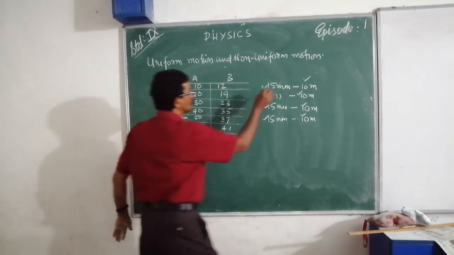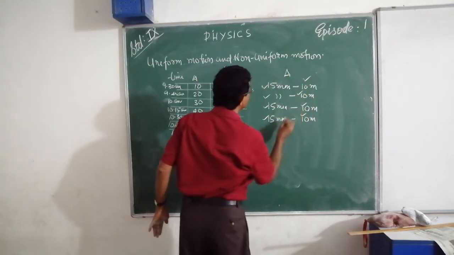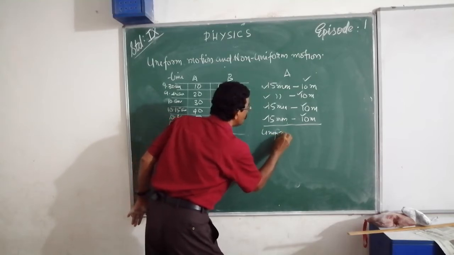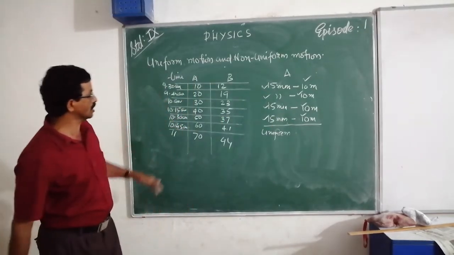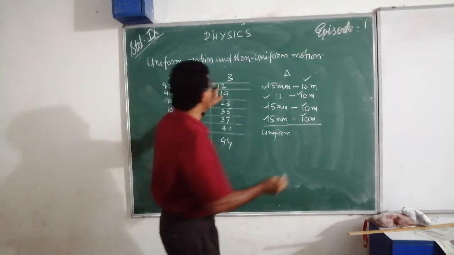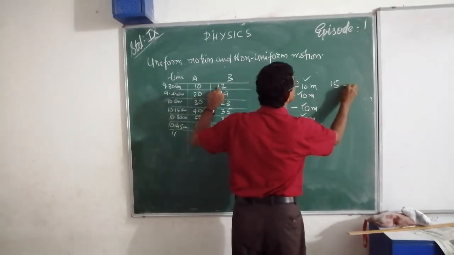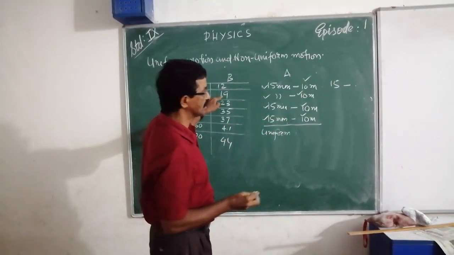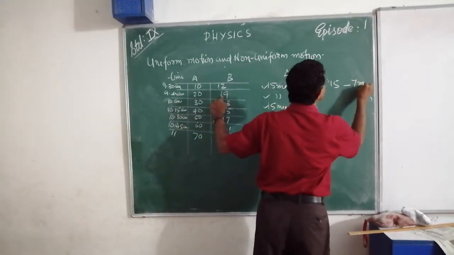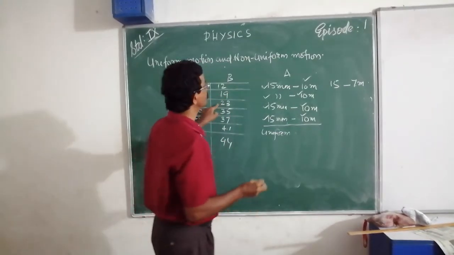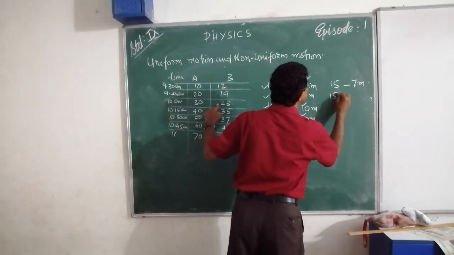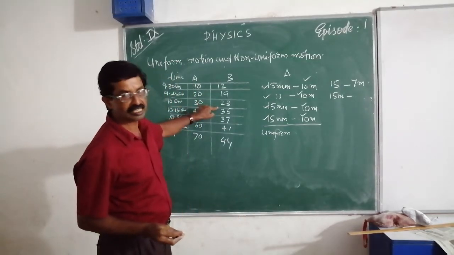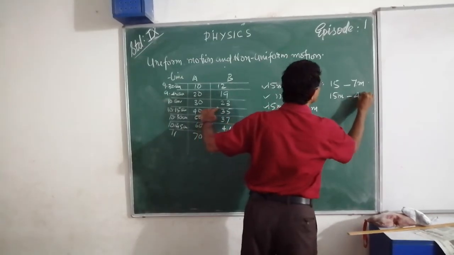Now, this is the motion of body A. That means body A is moving with uniform motion. Now, consider the case of B. Time 15 minutes, but distance from 12 to 19. That means here 7 meters distance. Next also time 15 minutes itself, but here distance 19 to 23. That means only 4 meters.